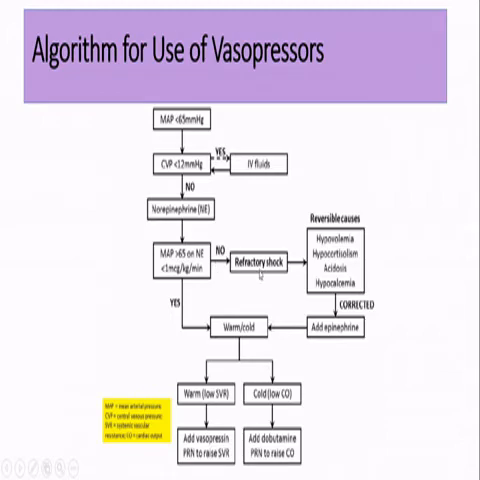If you have not achieved it, then it is labeled as refractory shock, and you have to look for all the reversible causes like hypovolemia, hypocortisolism, acidosis, and if it is corrected, then add epinephrine.